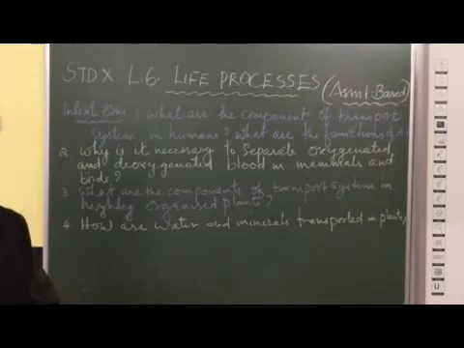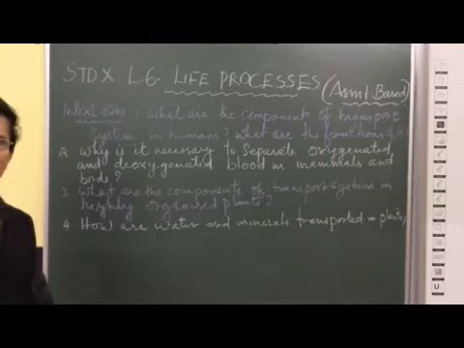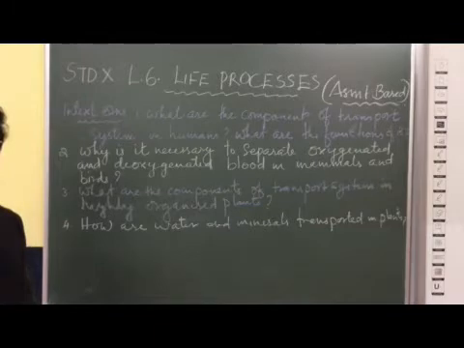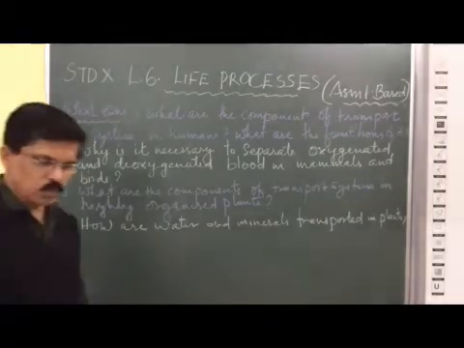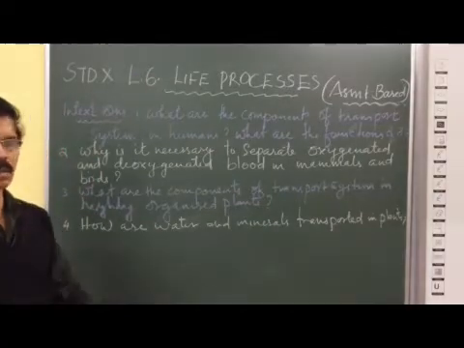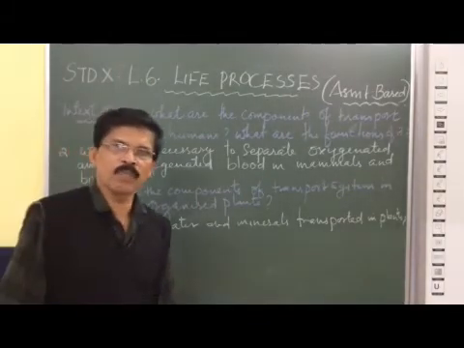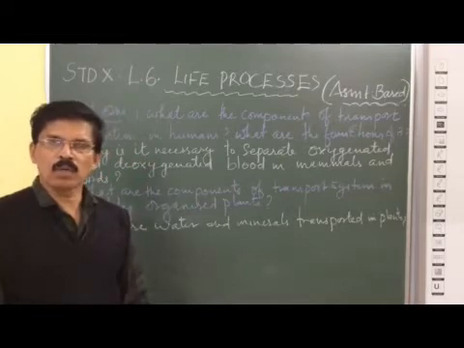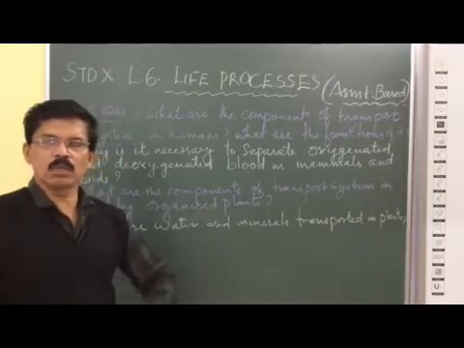Okay, pulmonary circulation and systemic circulation. In pulmonary circulation, the heart receives blood from various parts of the body. It is pumped from the right ventricle to the lungs for oxygenation. That forms the pulmonary circulation. So the deoxygenated blood from various parts of the body comes to the right auricle, and from right auricle to the right ventricle. From right ventricle through the pulmonary artery, the deoxygenated blood goes to the lungs.